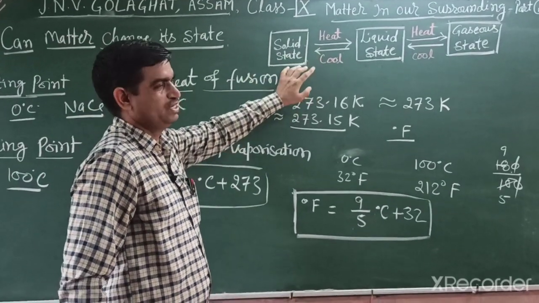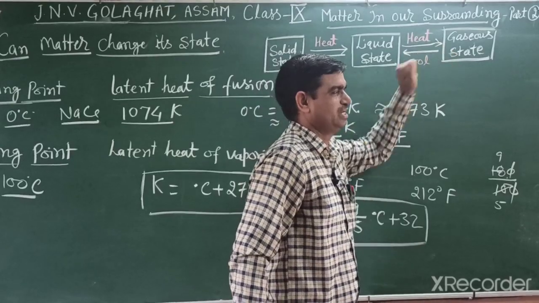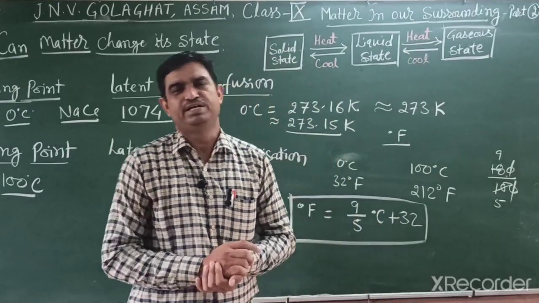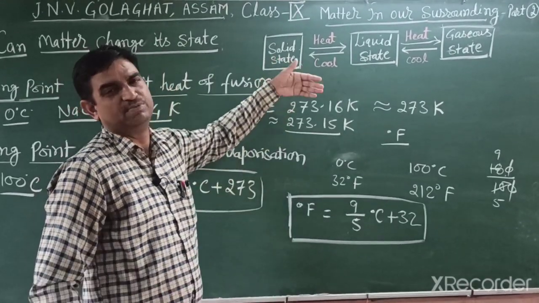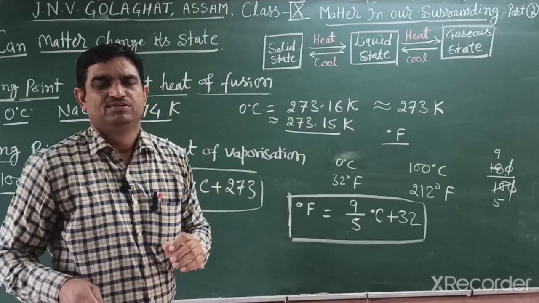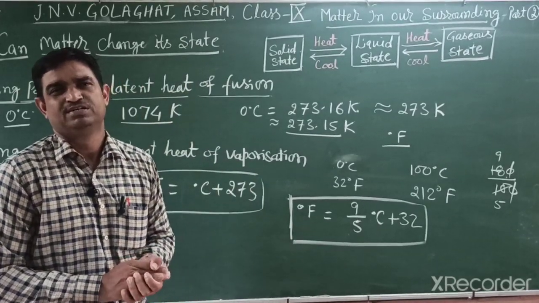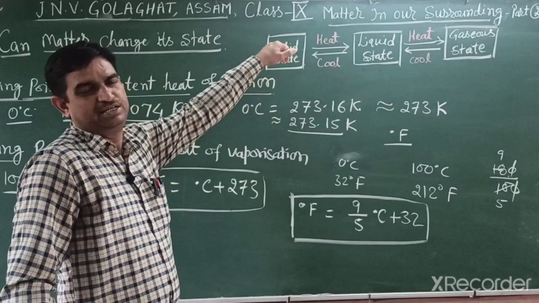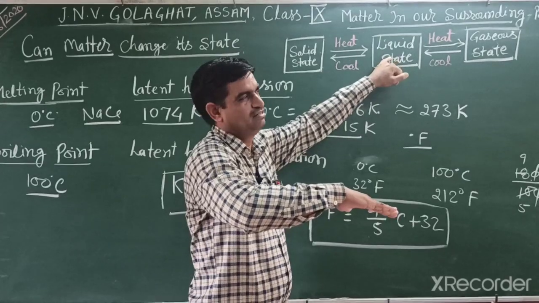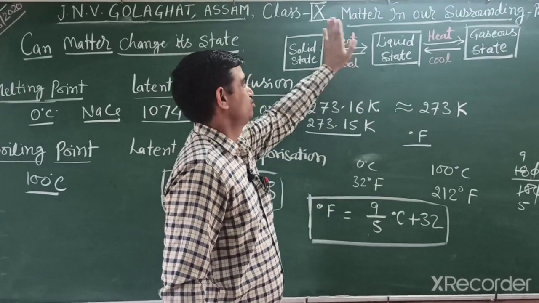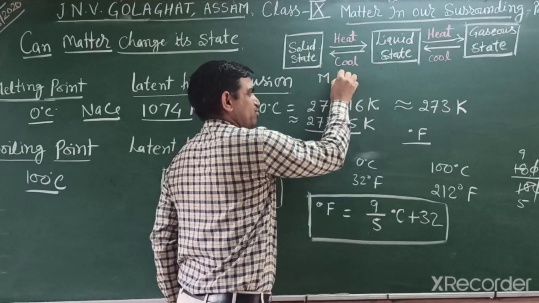So at first we explained that a solid, when heated, changes into a liquid, and when a liquid is further heated, it changes into the gaseous state. We will observe a practical given in your textbook to find the melting point of water and the boiling point of water. Students, at first understand that melting point is a temperature and boiling point is also a temperature. It is the particular point at which a substance changes from solid into liquid at atmospheric pressure. That point is known as the melting point.